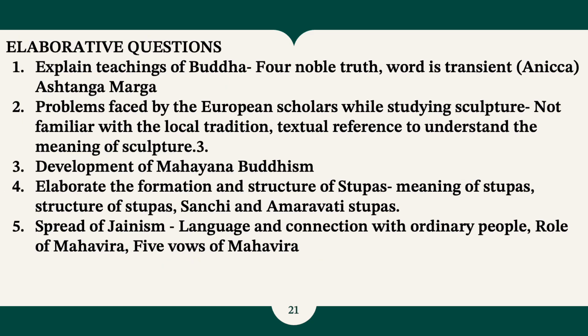For the final part of this chapter, the elaborative questions. First question is explain the teachings of Buddha, and in that you have to include the four noble truths, the world is transient, anicca, and the Ashtanga Marga of Buddha. Second question, problems faced by the European scholars while studying sculptures. First point to include: how they were not familiar with the local traditions of India, and the textual differences they found difficult to understand, and the meaning of the sculptures.